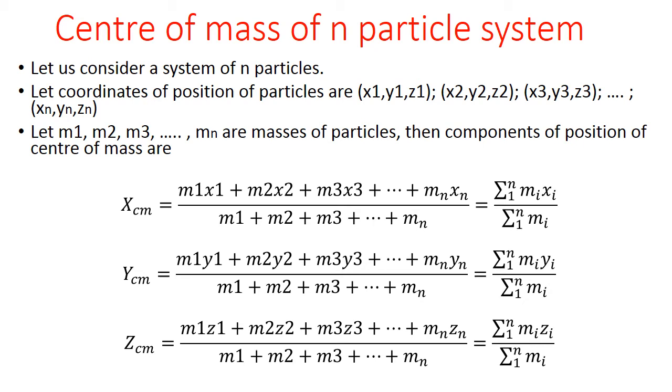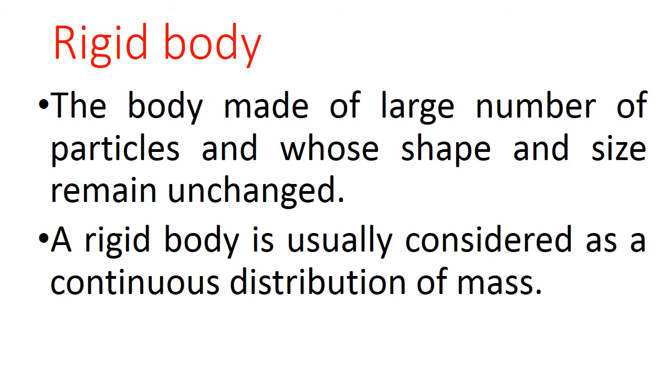This is the formula to calculate center of mass of n particle system, or it may also be applied to a rigid body whose coordinates of each point or particle are known. As we have discussed, a rigid body consists of a large number of particles whose shape and size remain unchanged. It is usually considered as a continuous distribution of mass.